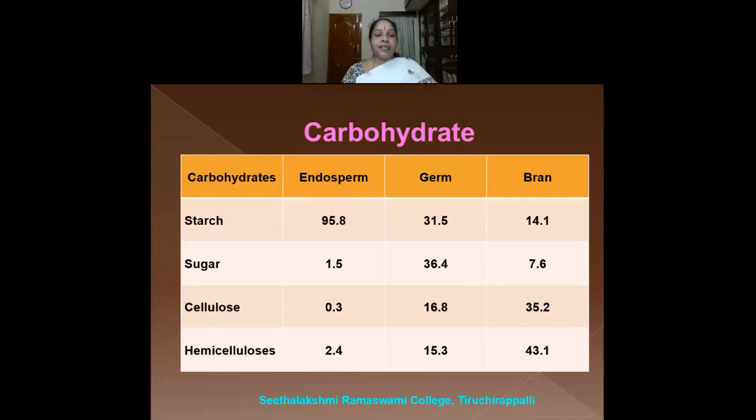The amount of hemicellulose. Cellulose and hemicellulose are compounds that are usually present in the cell wall. The hemicellulose content in the endosperm is 2.4%. In germ, it is 15.3%. And in the bran, the amount of hemicellulose is the highest, which is 43.1%.